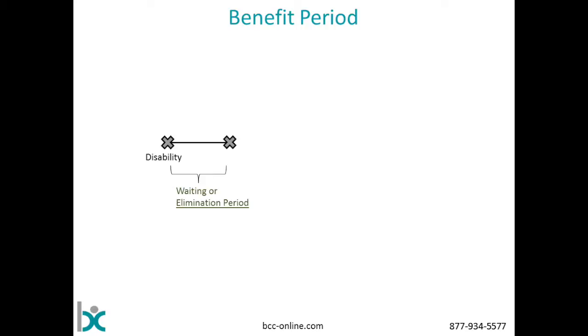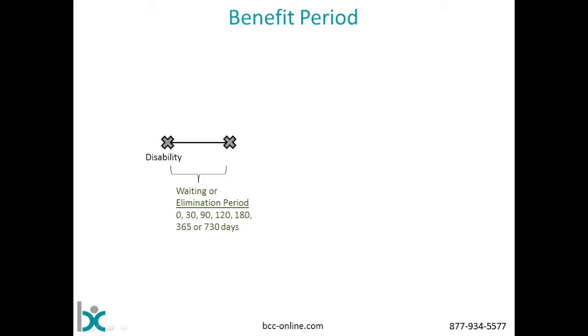It's a pricey option, but you could have a 0-day elimination period. It's still fairly expensive. You could have an elimination period as long as 30 days. What you'll most often find in the industry today is 90 or 120-day elimination periods, although we do see some people gravitating towards these 30-day elimination periods. There are some circumstances that can arise when we're purchasing this policy to supplement a group plan, for example, where you might have a waiting period as long as 2 years. We would typically only do that to fill a very specific need.